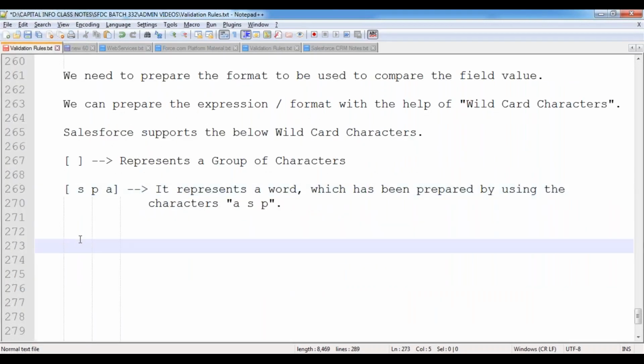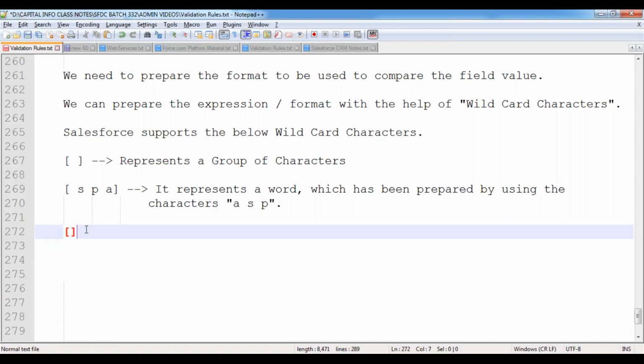It represents a word which has been prepared by using the characters A, P, and S. Now, sometimes we can give a range of characters also. These are specific characters, S, P, and A. So sometimes we can give the characters A to Z.